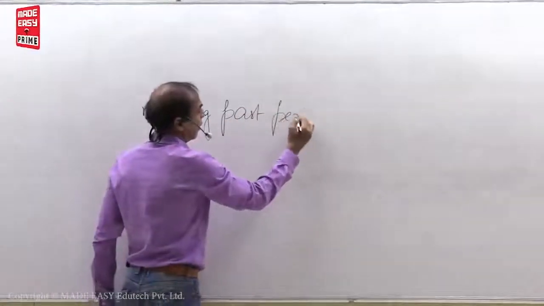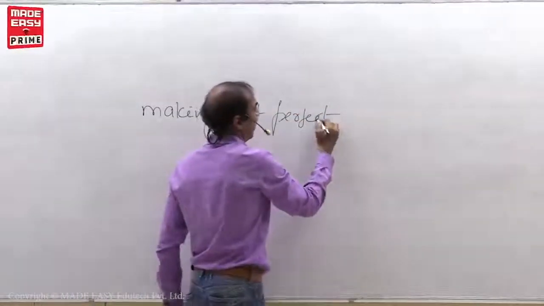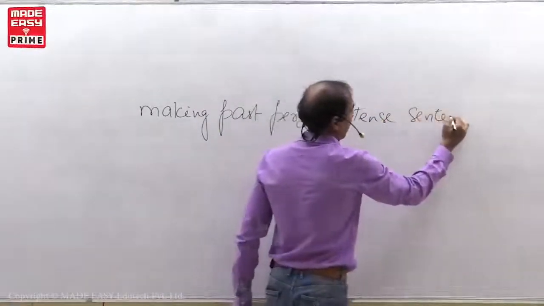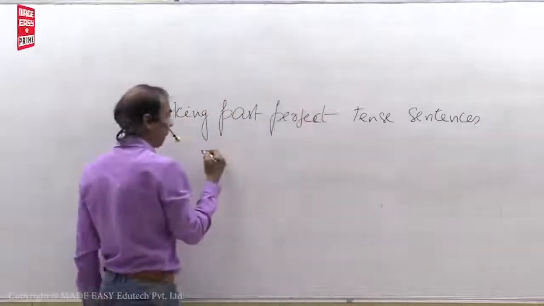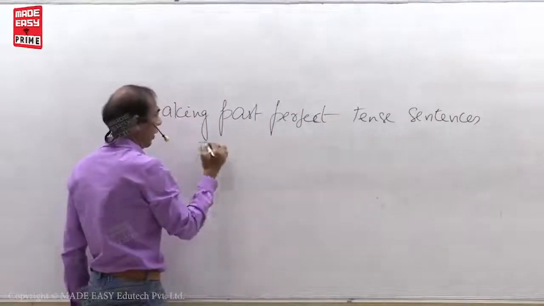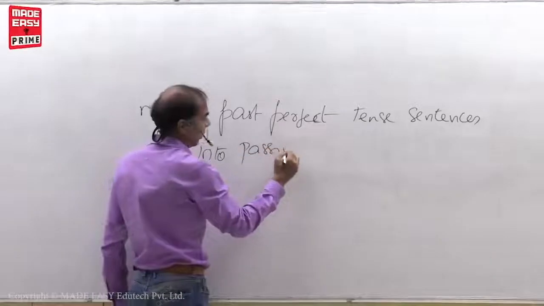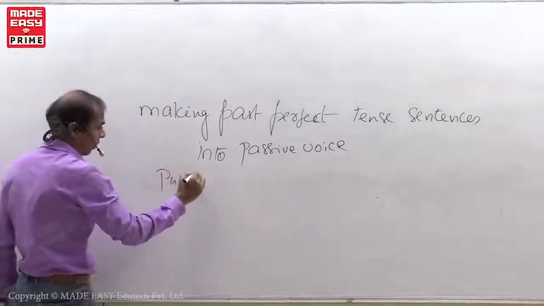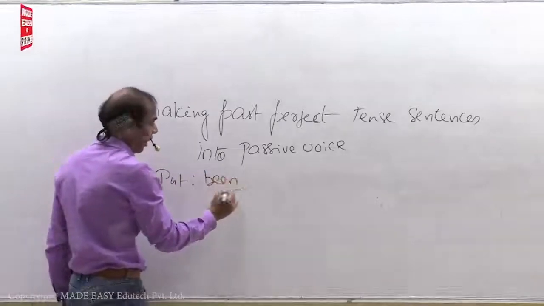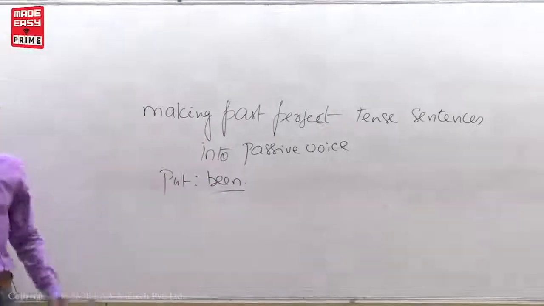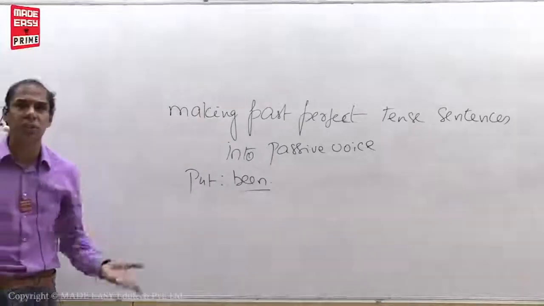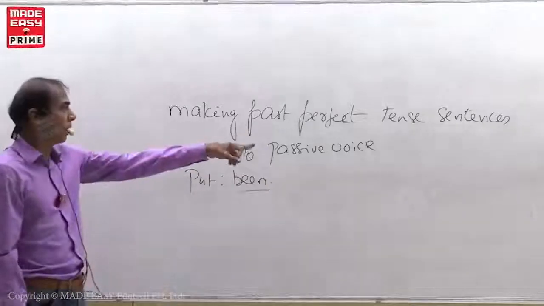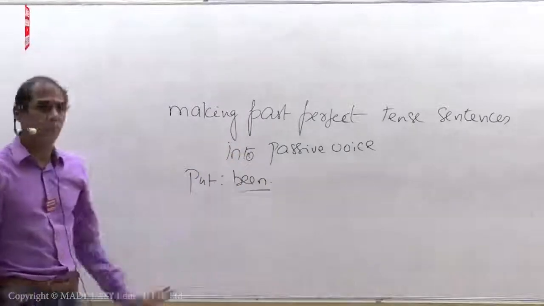Making past perfect tense sentences into passive voice. Formula: put been. I just told you, right? All perfect tenses will take been. All continuous tenses will take being. That's it. Been. Making past perfect tense sentences into passive voice. See?